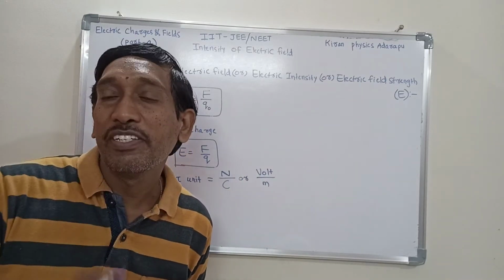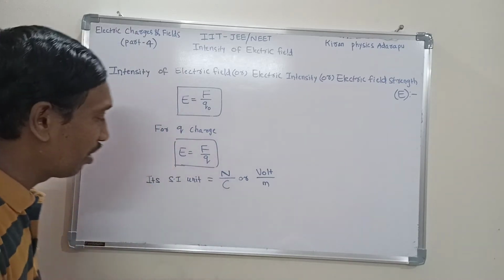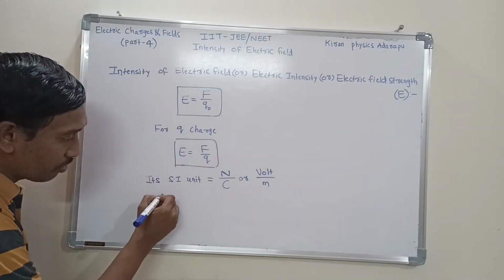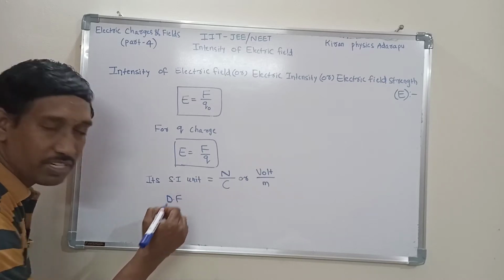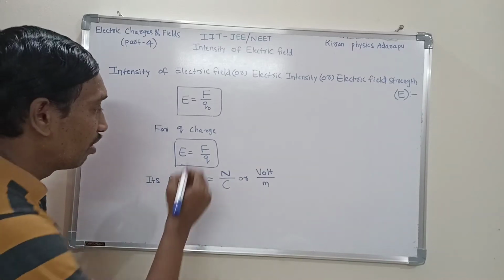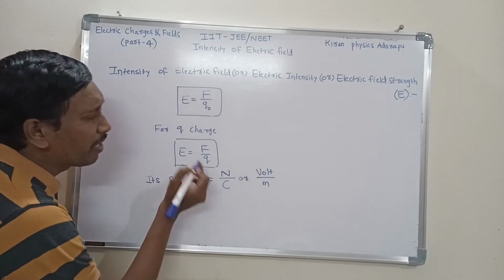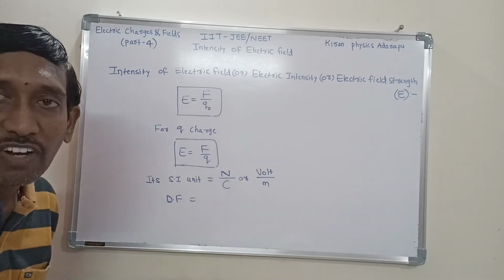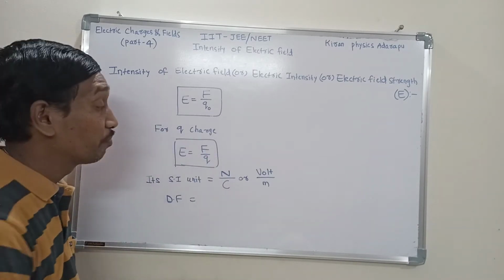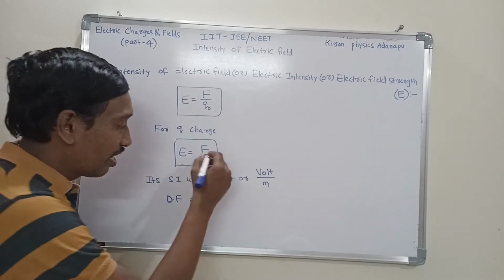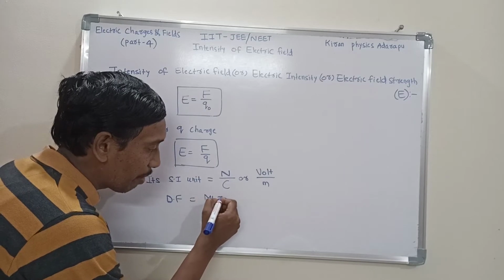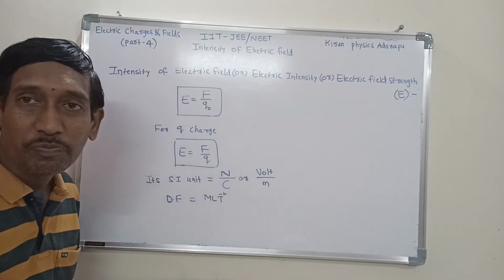Now I am going to discuss the dimensional formula. We will discuss the dimensional formula of electric intensity, depending upon the dimensional formula of electric force and electric charge. What is the dimensional formula of electric force? The dimensional formula of electric force is MLT power minus 2.